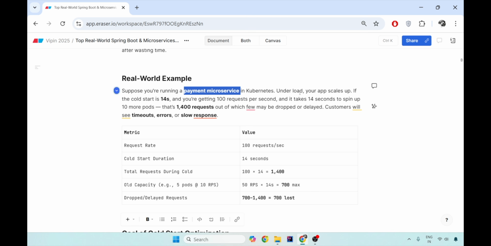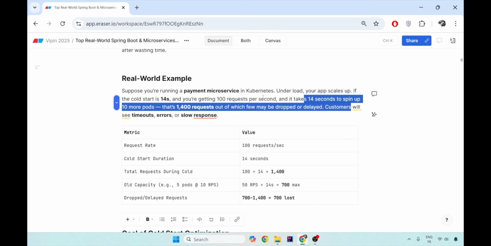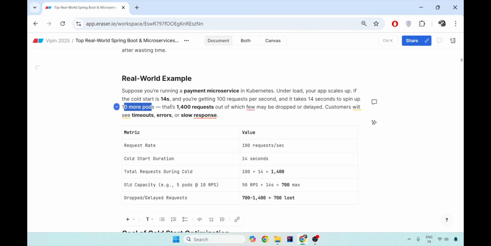Under the load situation, your application thinks of scaling up horizontally. But suppose the cold start takes 14 seconds and you're getting 100 requests per second more, and it takes 14 seconds to spin up 10 pods. Then out of those 1400 requests, many of the requests will be dropped and delayed.